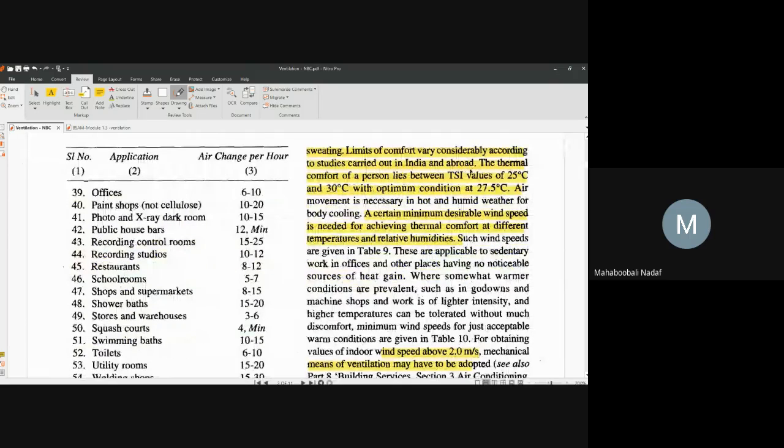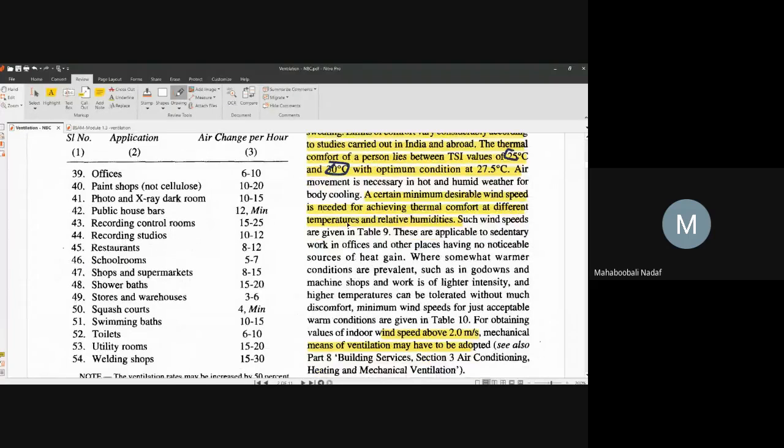So what is thermal comfort? The limits of thermal comfort are 25 to 30 degrees. This is called room temperature. To make this thermal comfort, just now we have understood that there should be circulation of air. To have circulation of air, a minimum speed of wind is necessary. Here we have given a minimum desirable wind speed, which is necessary to make a person thermally comfortable at different temperatures and different relative humidity. Is that okay?